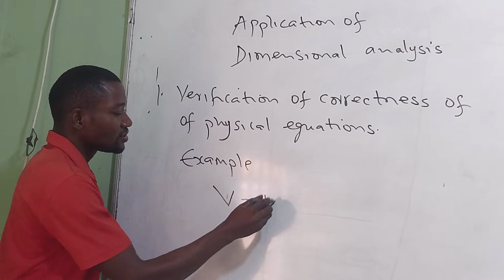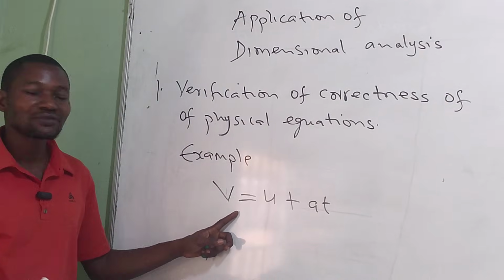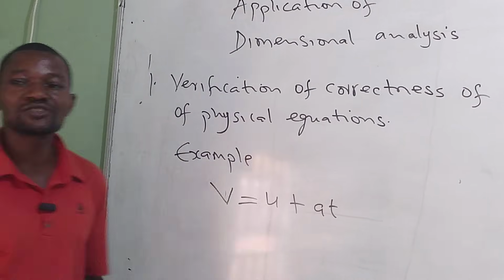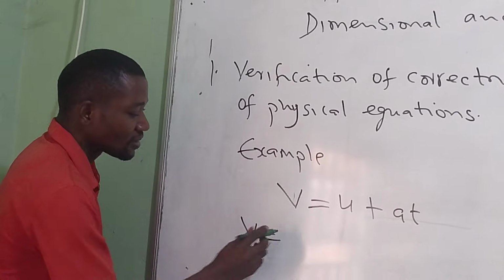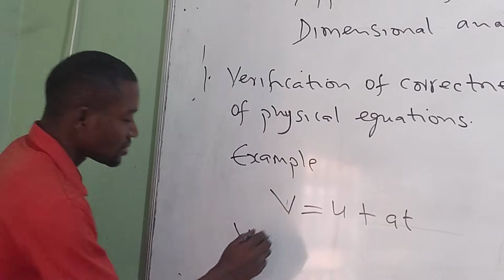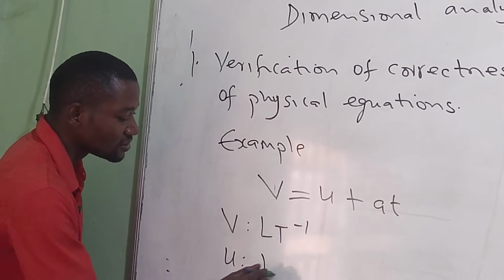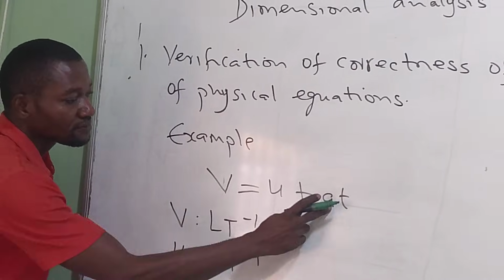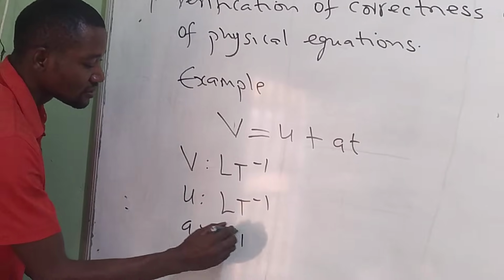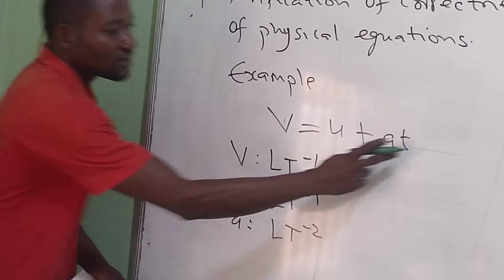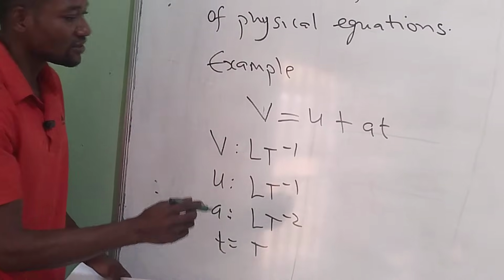Example, V equal to U plus AT. I know you are familiar with this equation. This is one of the equations of motion. Is this equation correct? Let's look at it dimensionally. V dimensionally is what? L T to power minus 1. This is final velocity. Initial velocity still the same, to power minus 1. Acceleration, we have gotten it before. Acceleration L T to power minus 2. Then time is T. Let's substitute it here and see.